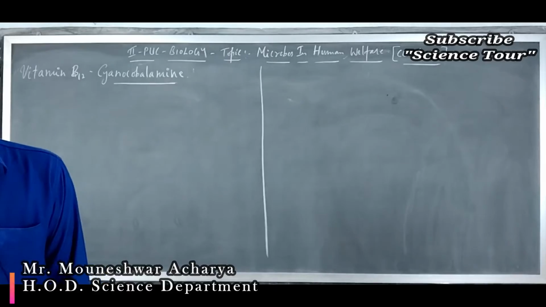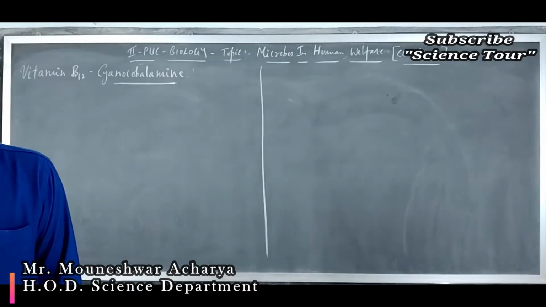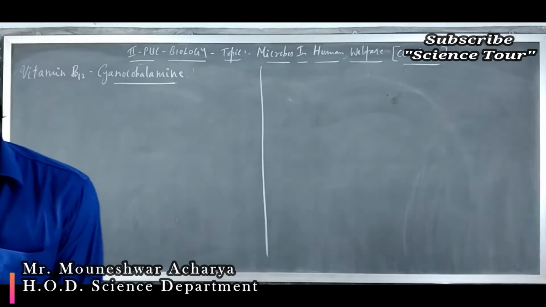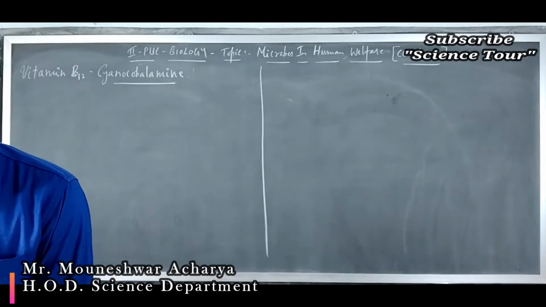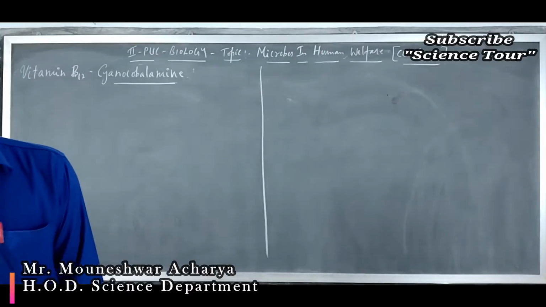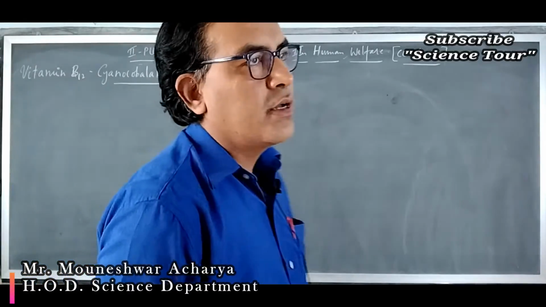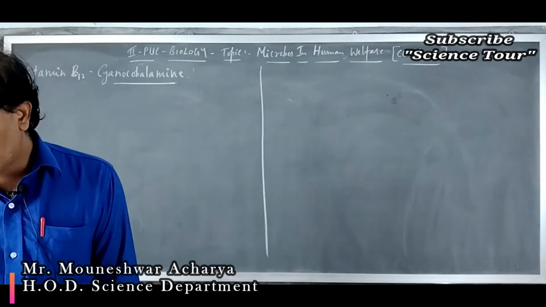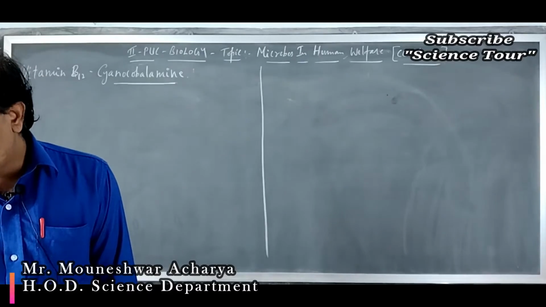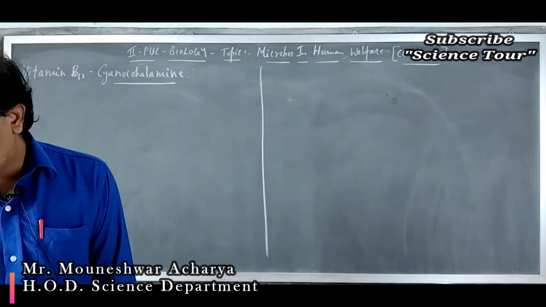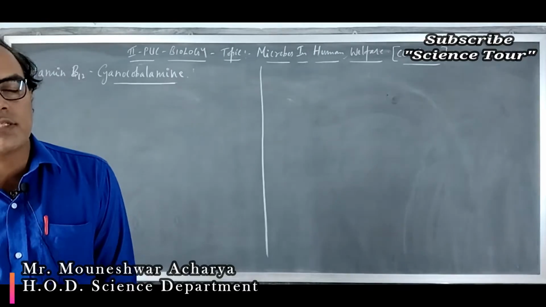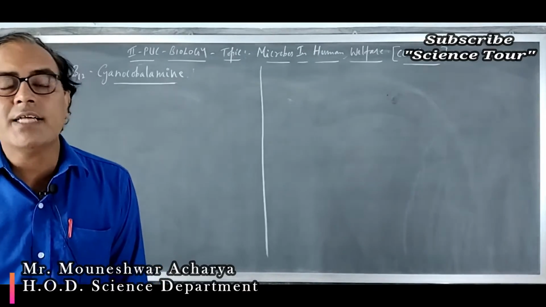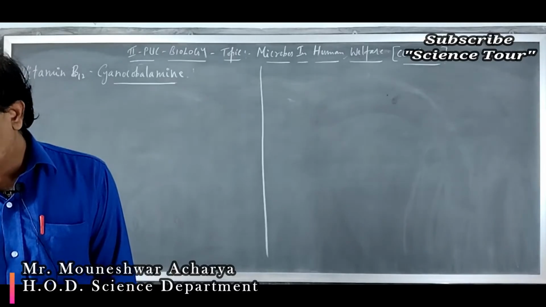I think you have definitely studied in the theory class about this particular bacteria, lactic acid bacillus or lactic acid bacteria. In short, it is called LAB. So what acid does it produce? The lactic acid, and it coagulates and partially digests the milk protein. That milk protein is called casein.